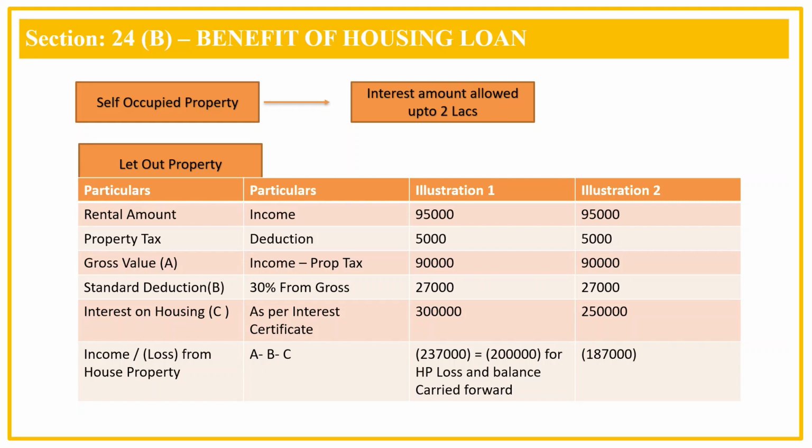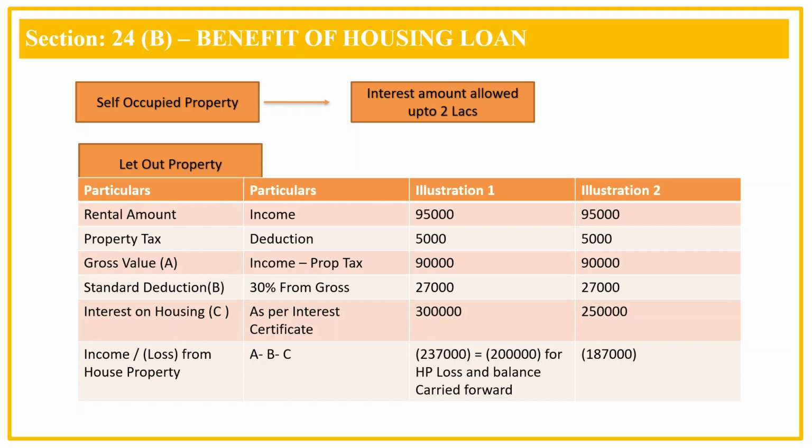In illustration 2, we have assumed all the values except for interest on housing loan as same as illustration 1. In this scenario, after reducing interest on housing loan, the net loss on house property is working out to 1,87,000, which can be claimed as a whole because it is within 2 lakh.